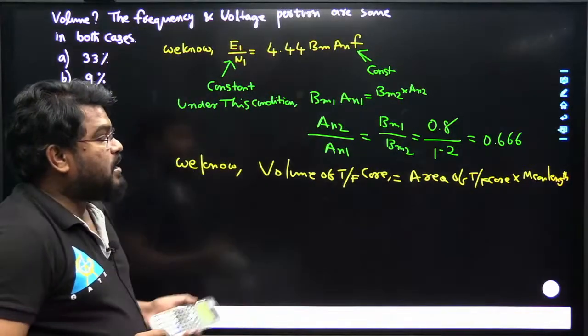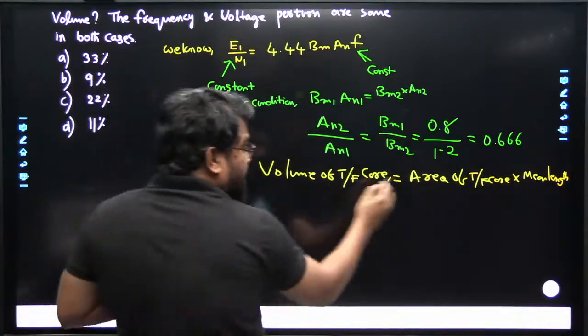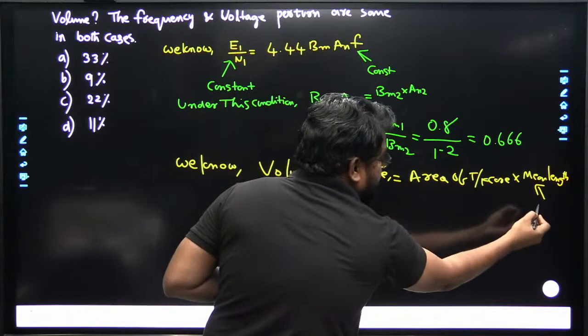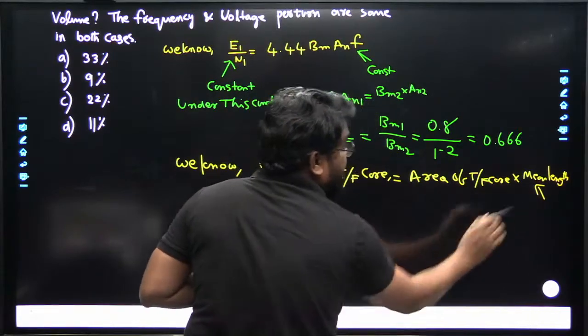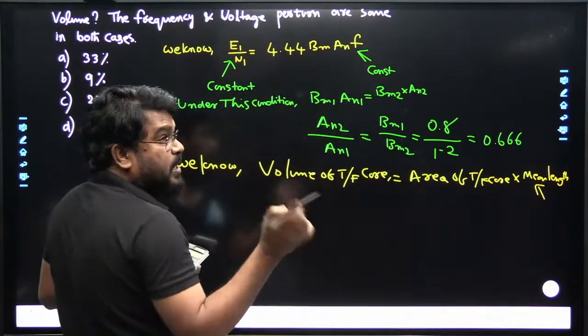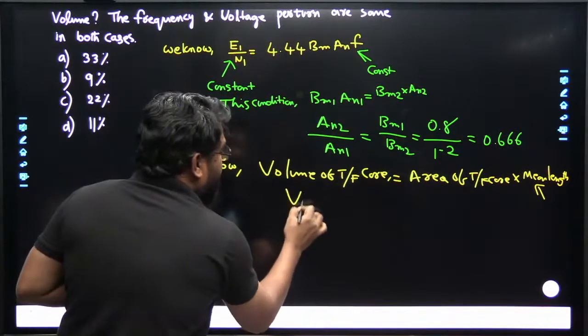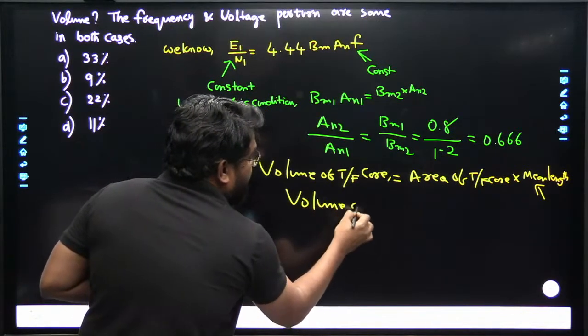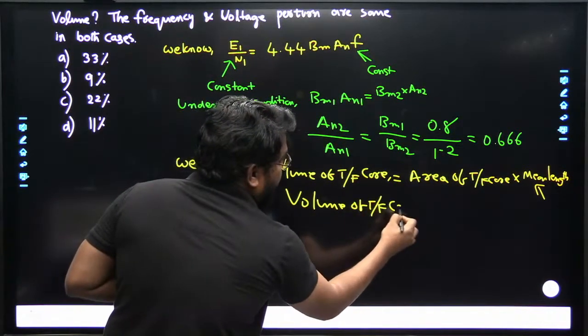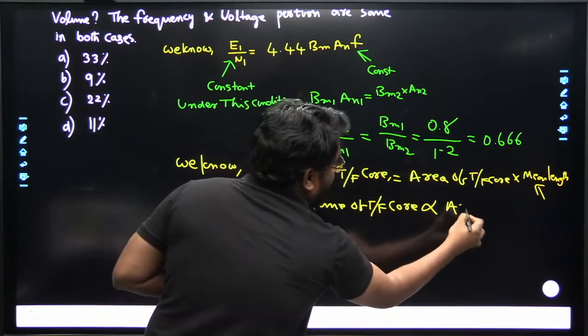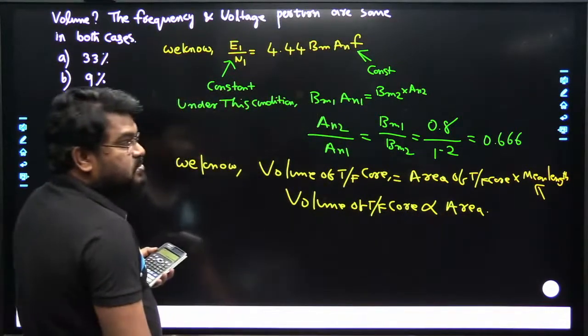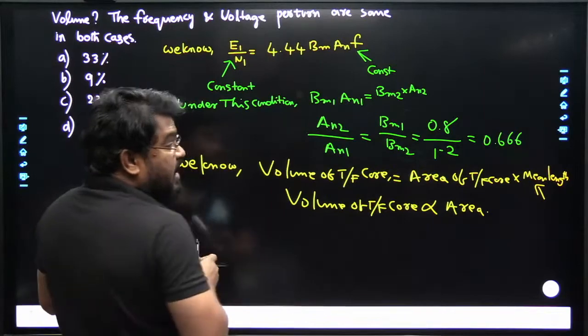So now what we conclude here: this mean length remains the same, since nothing is mentioned about it, so we have to consider it as a constant. Therefore, the volume of the transformer core is directly proportional to the area. Here a reduction in the volume is required.